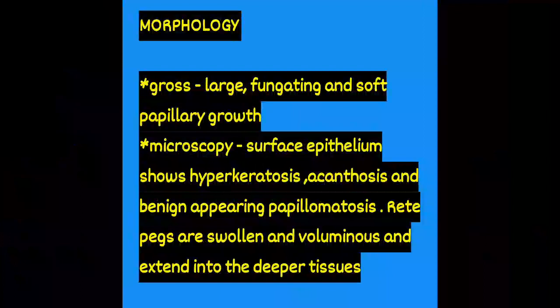Hyperkeratosis means thickening of the keratin layer of the skin. The keratin layer is the outermost layer of the skin, and if it gets thickened, it is called hyperkeratosis. Acanthosis is a skin disorder characterized by both hyperkeratosis and hyperpigmentation of the skin, and it occurs when the epidermal skin cells begin to reproduce rapidly.